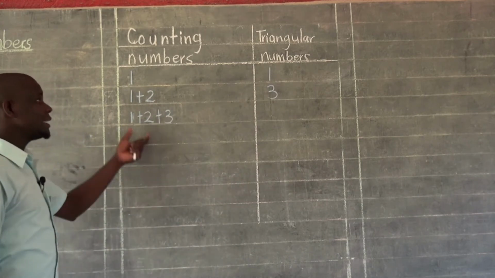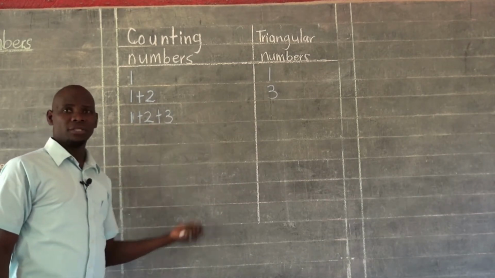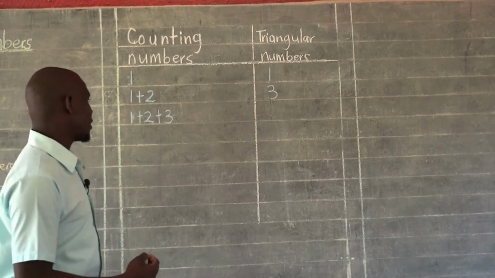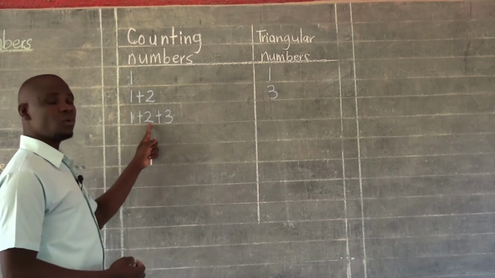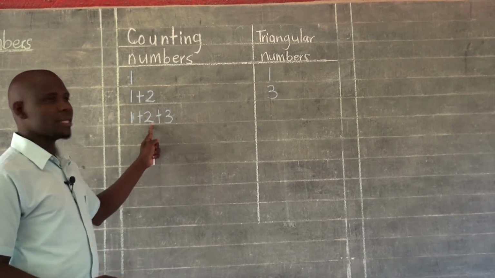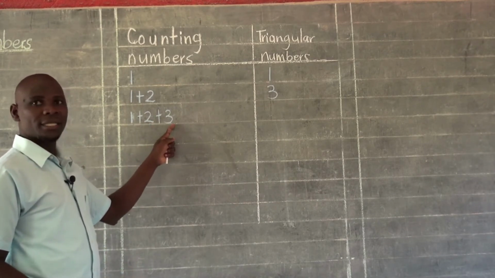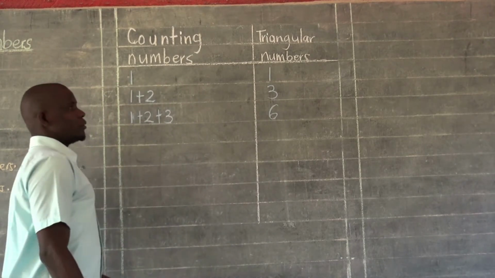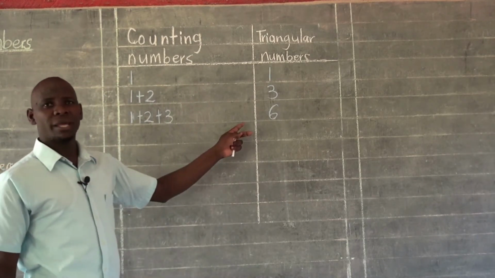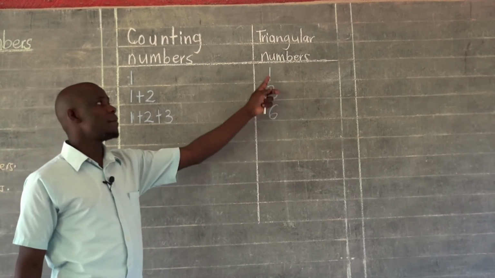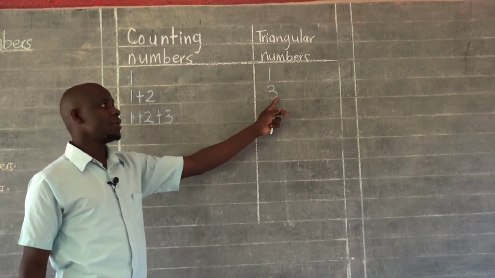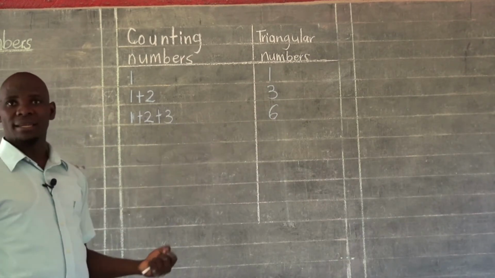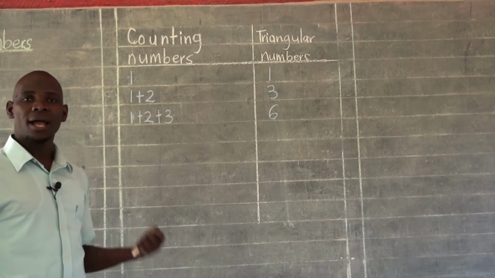So you realize these 3 numbers are all counting numbers, and they come one after the other. So when we add 1 plus 2, we shall get 3. And then 3 plus 3, that should give us 6. So far we have 3 triangular numbers here. We have number 1, we have number 3, we have number 6. So that is the pattern coming from triangular numbers.